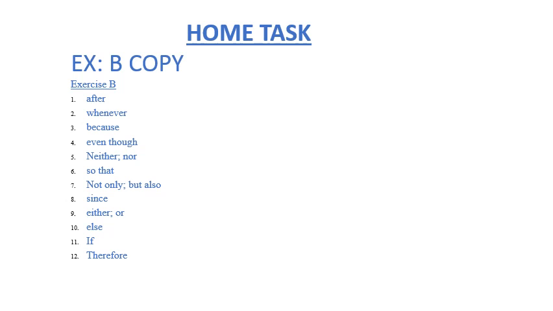A simple home task is assigned to you. You have to do exercise B, which should be done in the copy. You have to fill in the blanks in exercise B with appropriate conjunctions. Right? I'm going to read a few for you. Now see number 1. Slide the key underneath the door, dash, locking it carefully from outside. After. Right? The word after would be the answer.